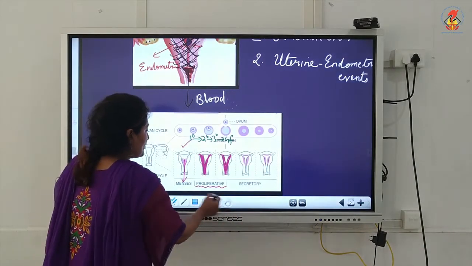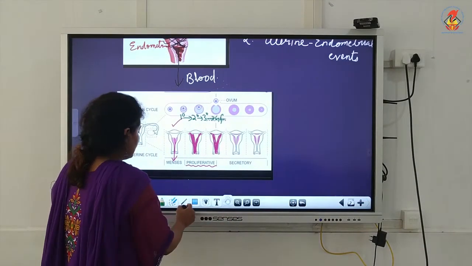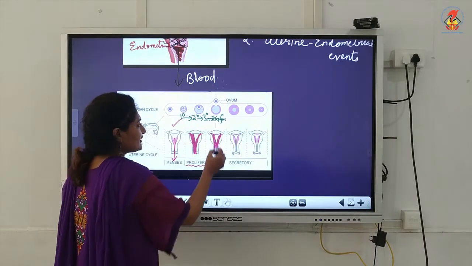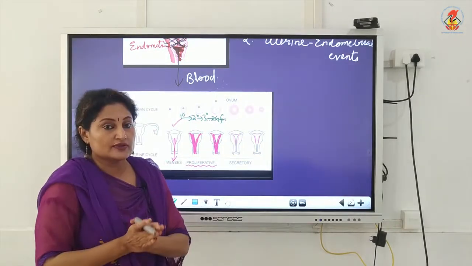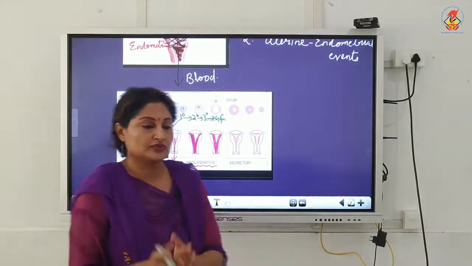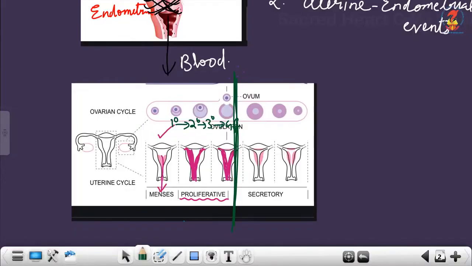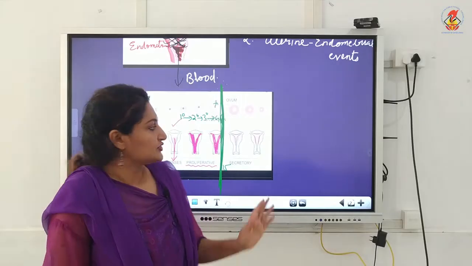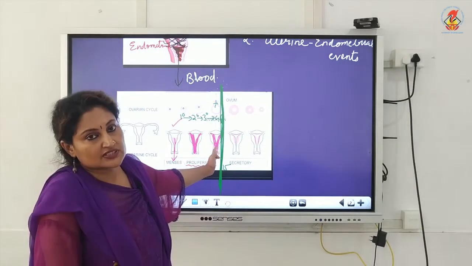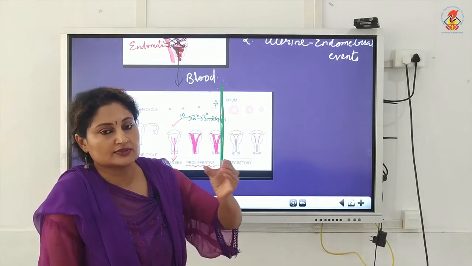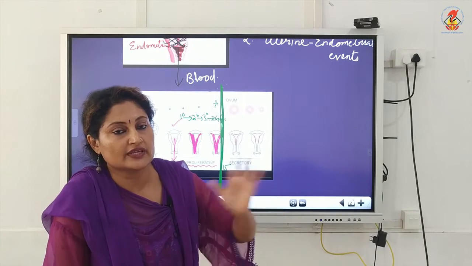Next very important phase, which just lasts for 1 day. Very important. When I started also I told you that in a diagram you have to demarcate this when you get the scale. That is ovulation. So here I am demarcating it as ovulation. It occurred on the 15th day. See here, release of the egg from the Graafian follicle is called ovulation. Now the status of the uterus is the same. It slowly progresses. It becomes thicker and thicker, the uterine endometrium.